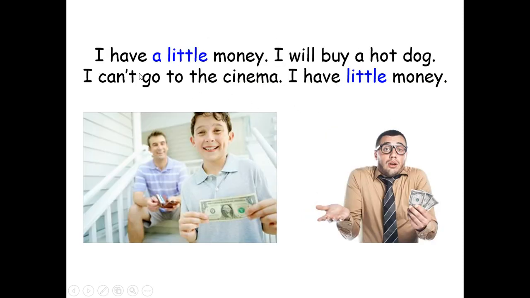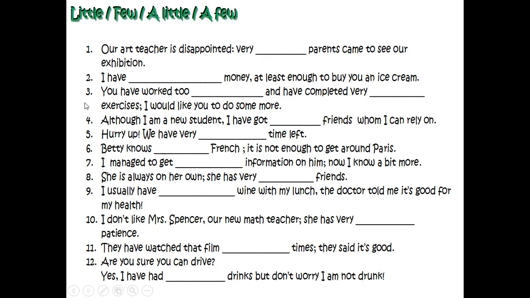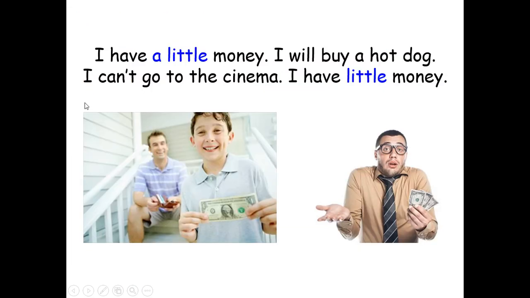Then we have here, I have a little money. I will buy a hot dog. It means it's positive because I can still buy a hot dog. What about number 2? I can't go to the cinema.